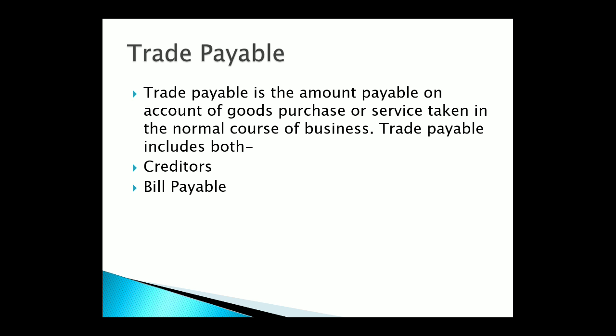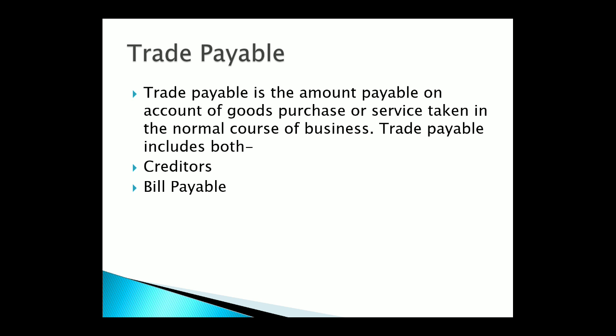Like if there is a shop called A Limited, it takes goods from the business enterprise named Z Limited on credit and pays the amount after 1 month. For the shop, Z Limited is trade payable, because the shop has to pay the amount to Z Limited. So that is known as trade payable.